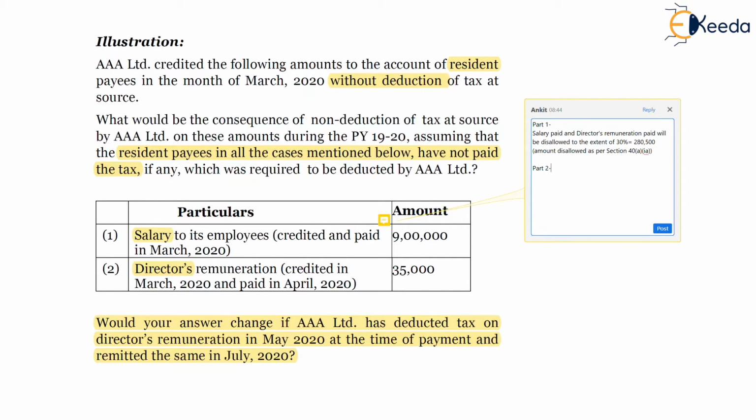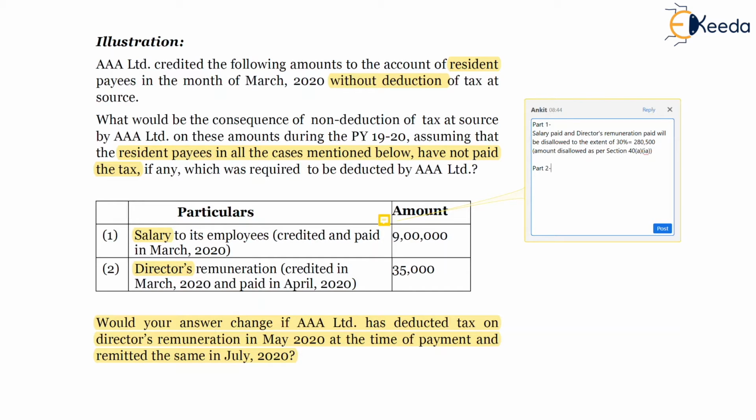And also you can mention that since the resident payee has not paid the taxes, accordingly the resident payer, Triple A Limited, won't be eligible for deduction of the expenditure, deduction of salary and director's remuneration.